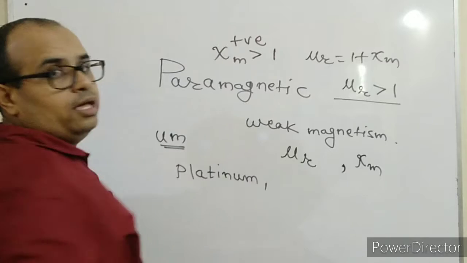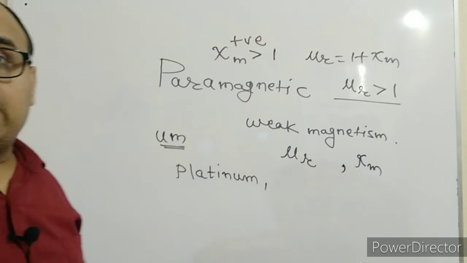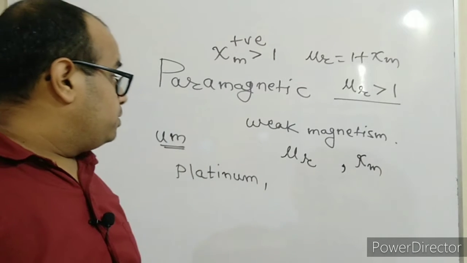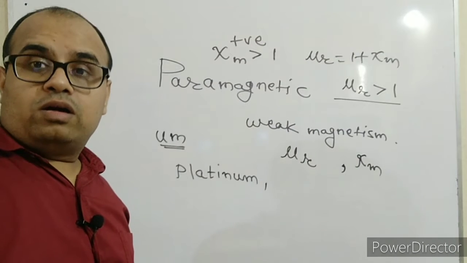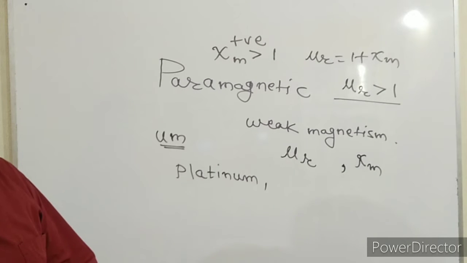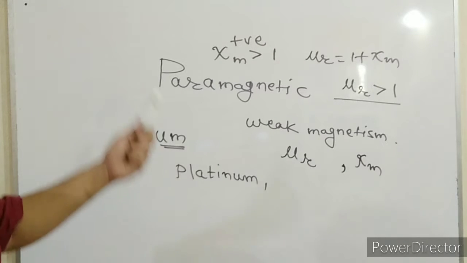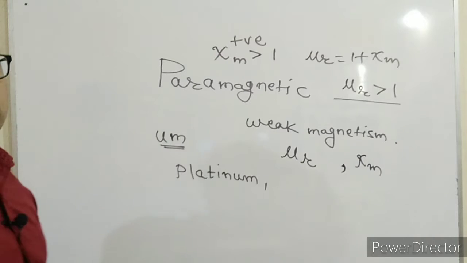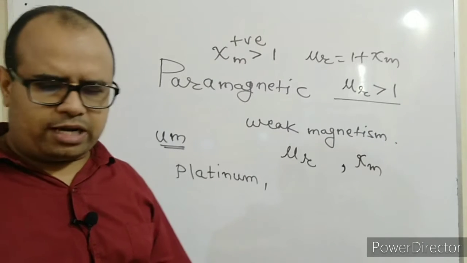Most importantly, we studied that chi m for a diamagnetic material was negative, but in paramagnetic materials it is positive. So this is a little bit about paramagnetic materials.